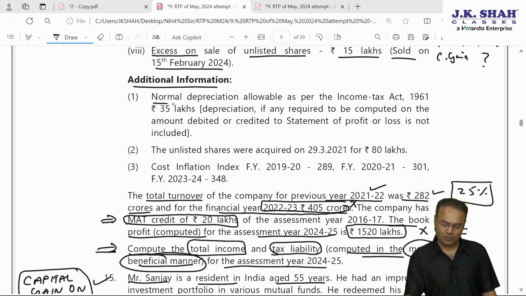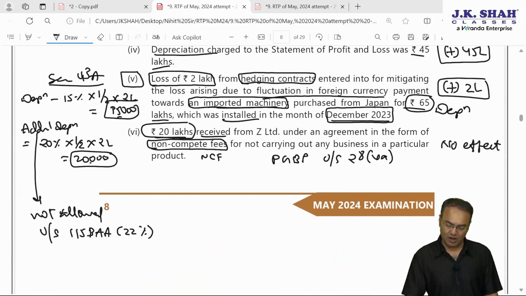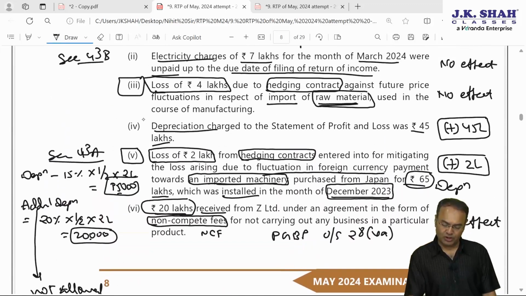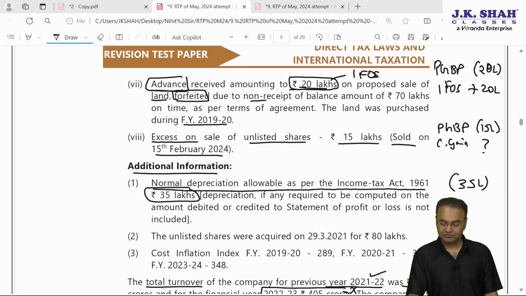Additional information: normal depreciation allowable as per Income Tax Act is 35 lakh. So 35 lakh to be reduced. How much was the depreciation as per books of accounts? Fourth point, depreciation as per books of accounts was 45 lakhs, which we added back, and 35 lakh we are subtracting.